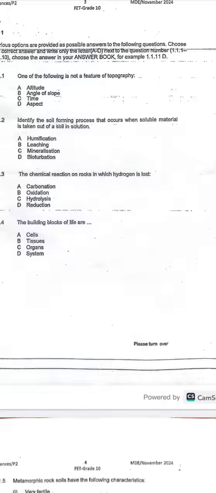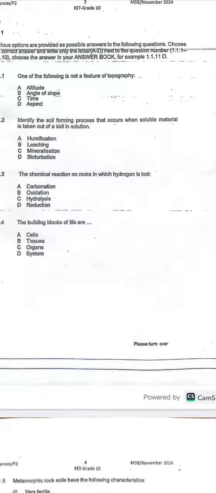They gave you humification, leaching, mineralization, and bioturbation. When we talk about humification, it is a soil forming process where soil microorganisms such as decomposers decompose organic matter and produce humus.